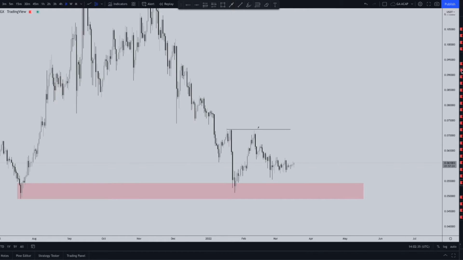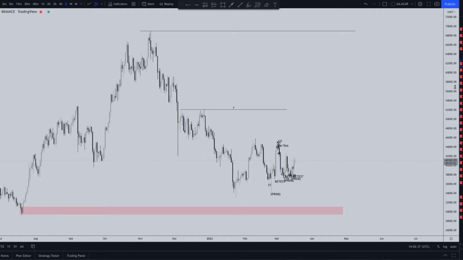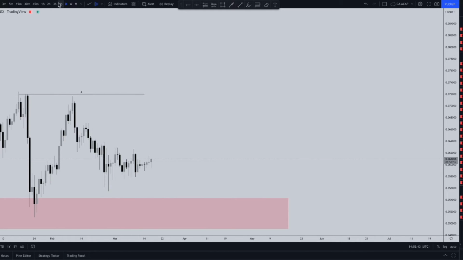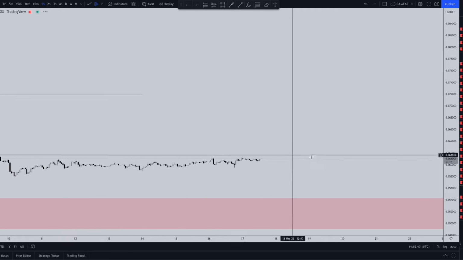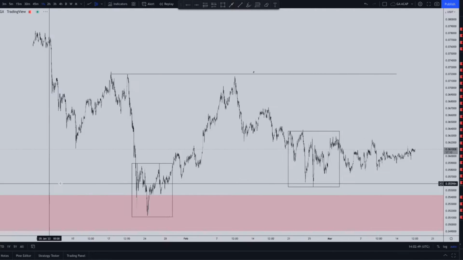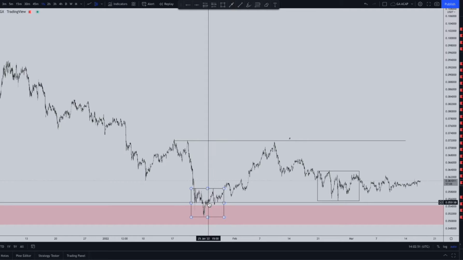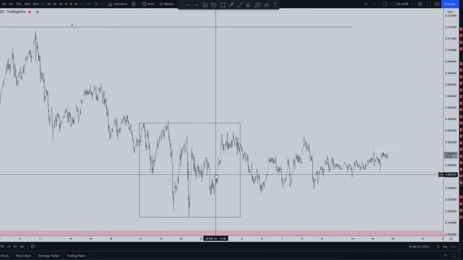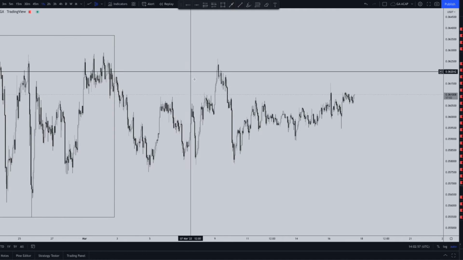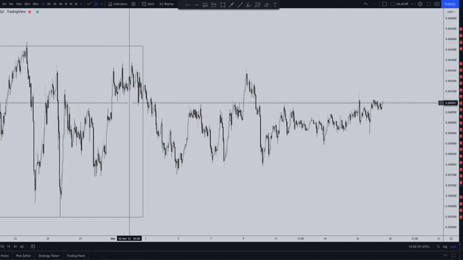Even if you check on the Bitcoin as well, you can see on the daily, Bitcoin is starting to become bullish again. But if you drop into lower time frames like the 4 hour or even the 1 hour to see how Tron has been getting on, pretty much you can see here we did have an accumulation schematic play out here, and then we also did have an accumulation schematic play here, but pretty much failed to make a new high. So this would have been the sign of weakness.